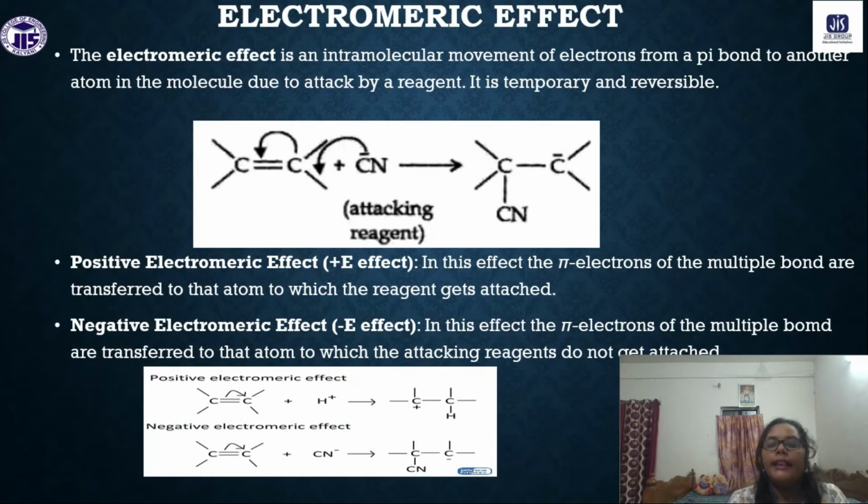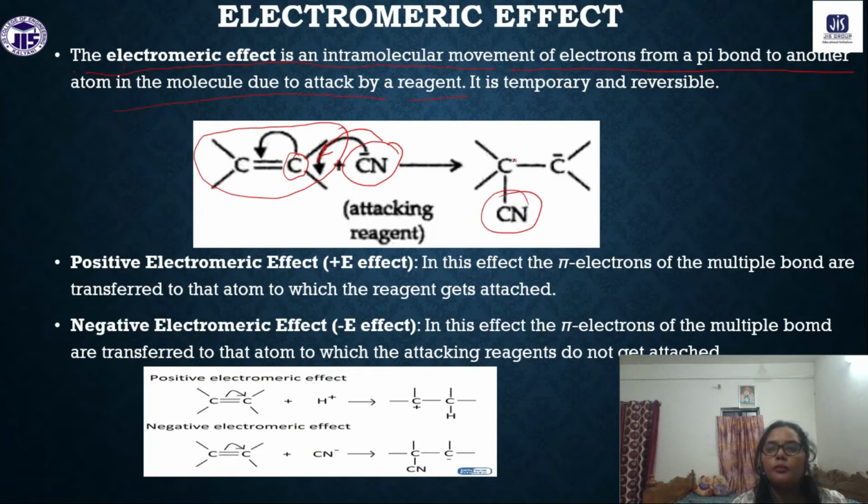Next we have the electromeric effect. The electromeric effect is an intermolecular movement of electrons from a pi bond to another atom of the molecule due to attack by the reagent. You can see this atom we have, this alkene. Now, what will happen? The cyanide group will attack on this carbon atom, right. It will attach with this carbon atom.